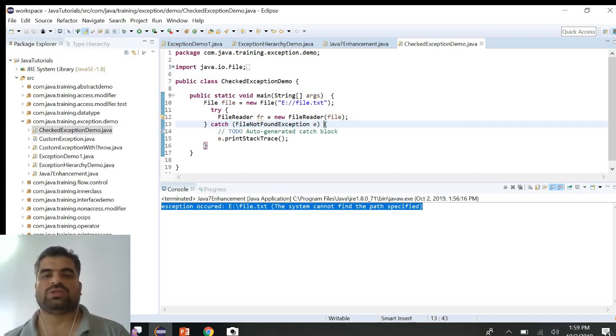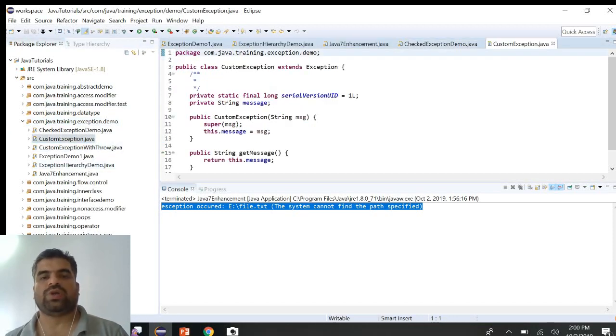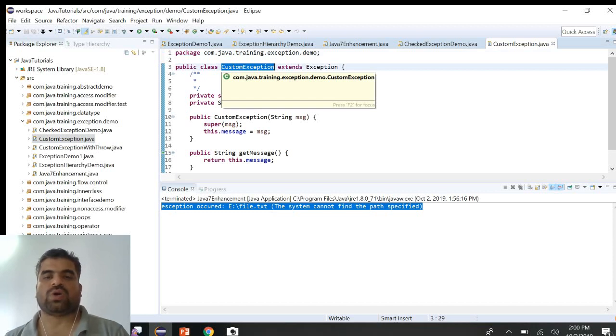Here I used the try catch method, which is going to handle that exception. All checked exceptions we have to handle. Otherwise the compiler will complain. While compiling, it will give you an error saying that this exception is not handled. So that is why, as programmers, we have to handle all checked exceptions.